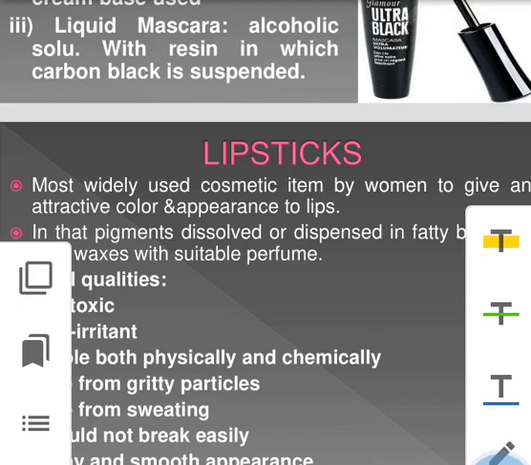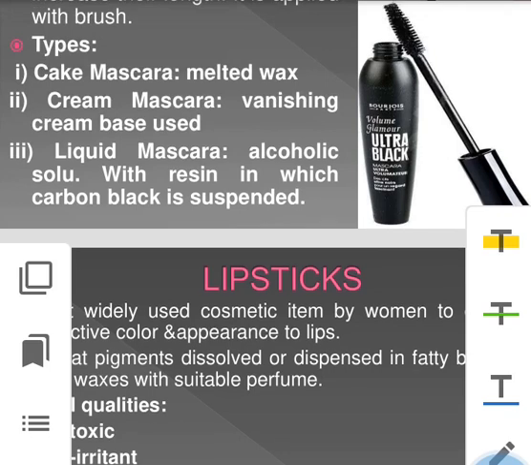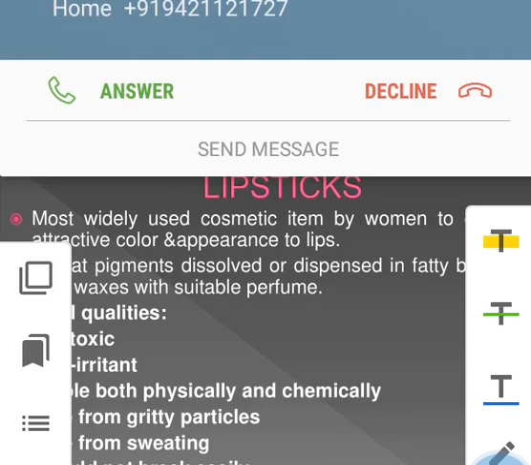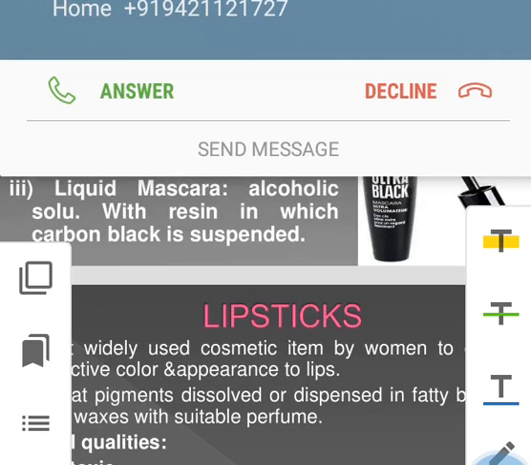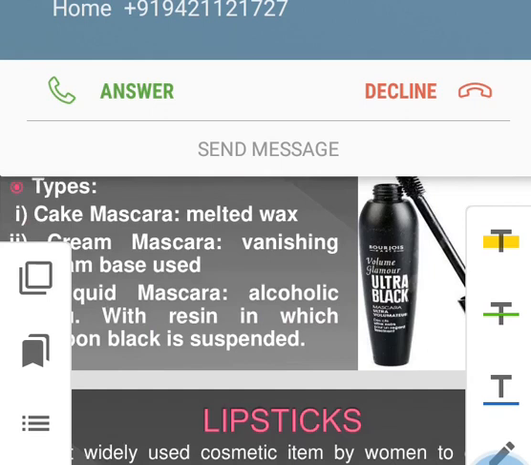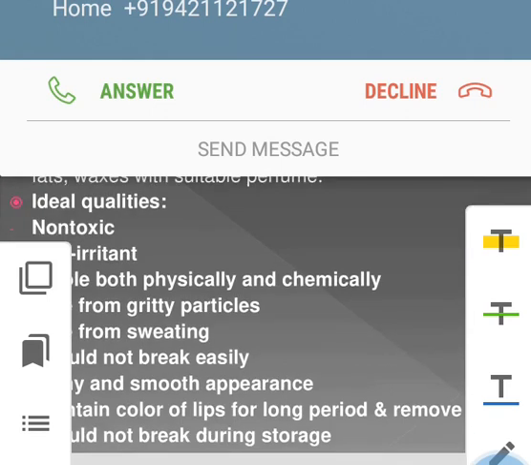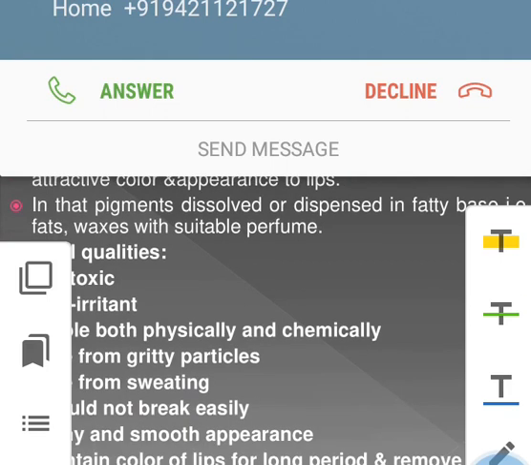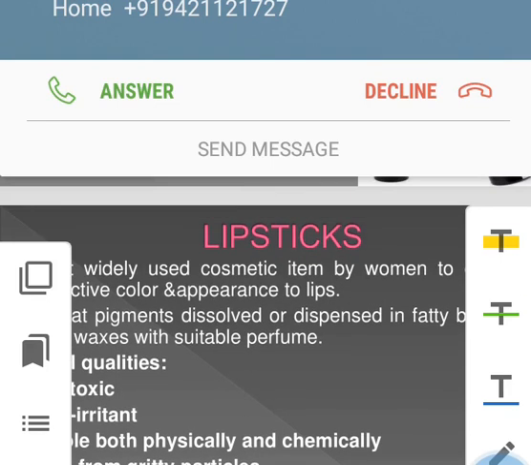So what do you mean by why it is applied, how it is prepared, and what are the different functions, or what is the main specific purpose of lipstick? Lipstick is the most widely used cosmetic item by women, so as to give an attractive color and appearance to the lip.